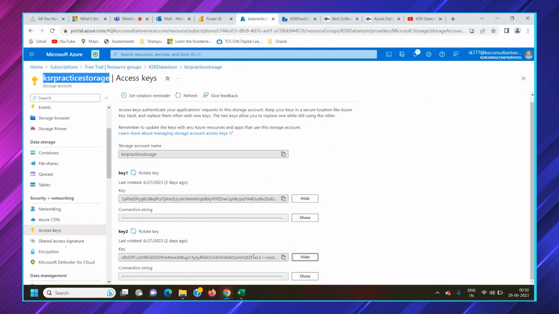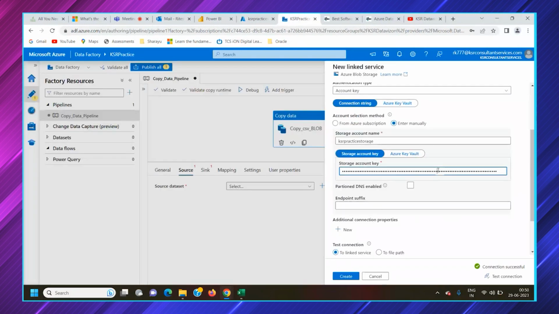You can use any of the keys. I've used the first key. Let's see if we can use the second key or not. So it is in an encrypted format, you cannot see anything. This is also successful. So either you can use storage account key or else Azure Key Vault. And at the start, as I've said, we have moved to enter manually.